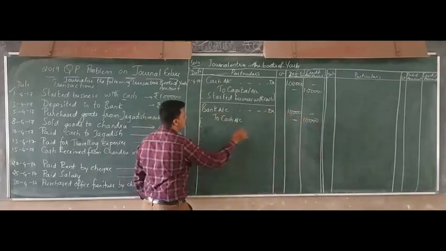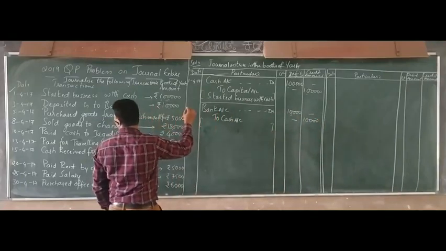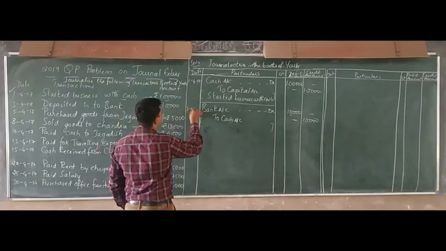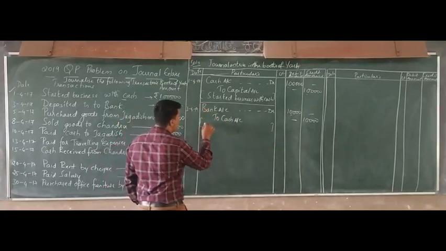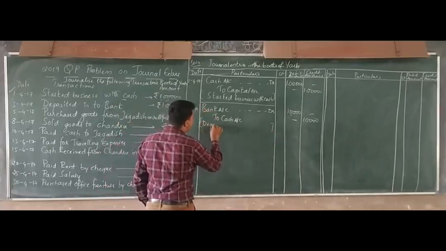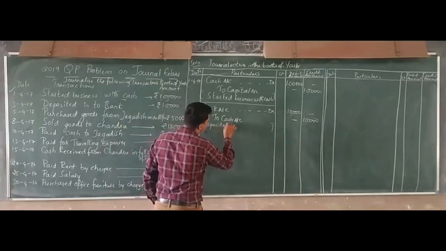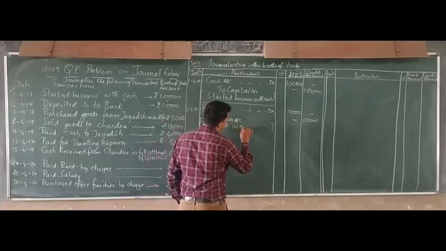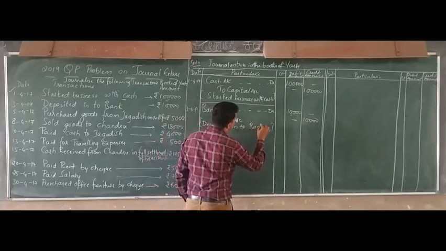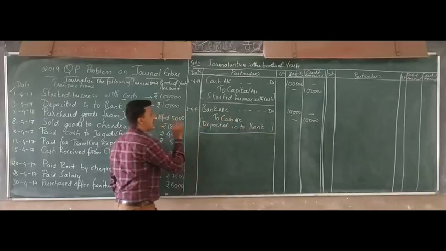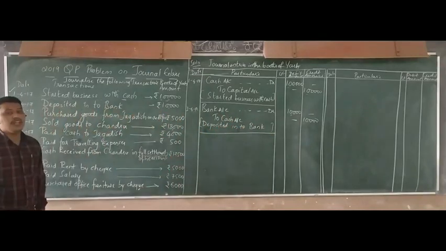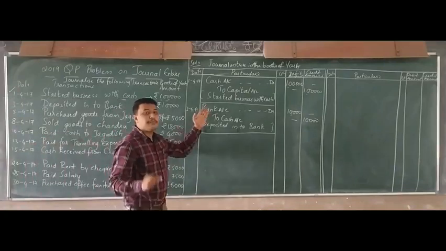Write the date here, that is 3/4/2017. Narration: deposited into bank. So you have deposited the money in the bank. That is why we have recorded bank, which is an asset, as debited.